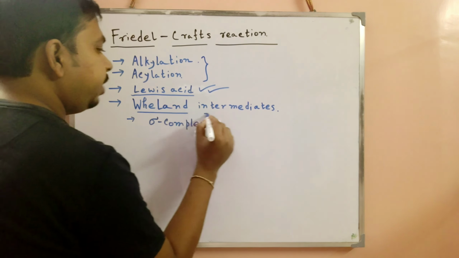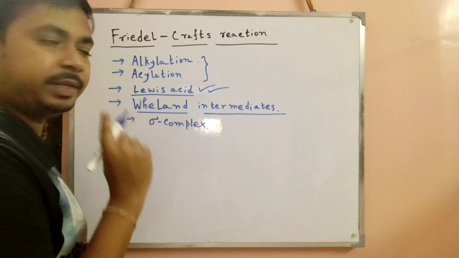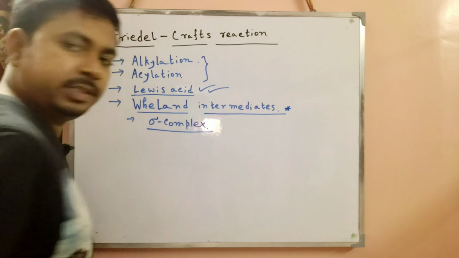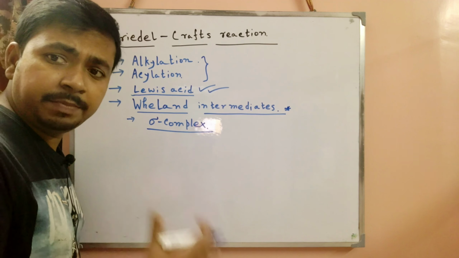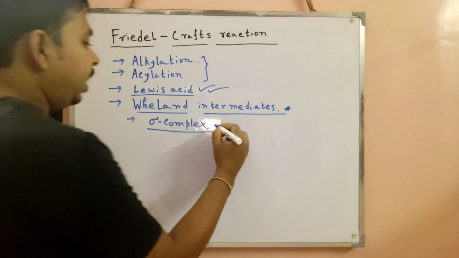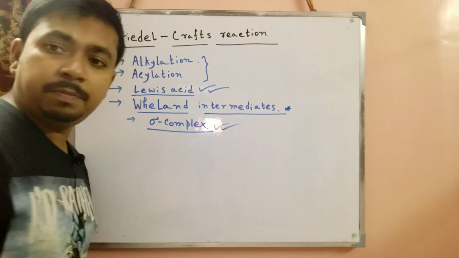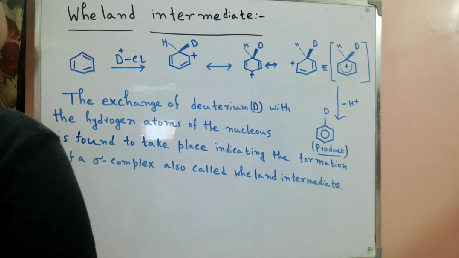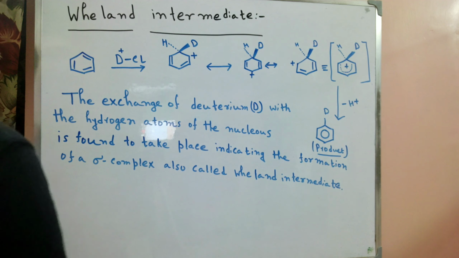The very important term is the Wheland intermediate, and the sigma complex. The reaction goes through a sigma complex. So we want to know what a sigma complex is. Now we start our discussion. At first we discuss the concept of the Wheland intermediate.